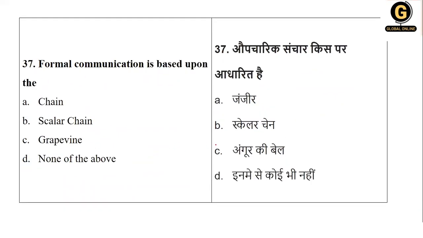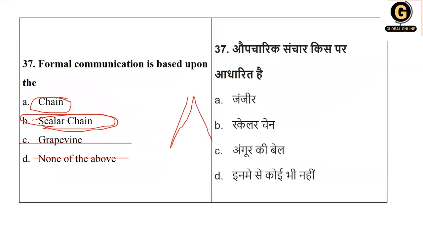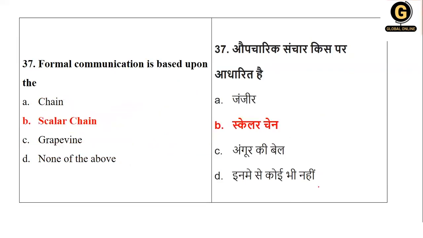Okay. Formal communication is based on what? Here we are talking about formal communication, which is business communication, a professional communication. It's based on the scalar chain. Grapevine will not be an option, it's informal. None of the above is not an option. So basically, if it is formal, it has to be. I have shown you the example of scalar chain and gangplank. As I told you, when you have to talk to your boss, it has to be very formal, one by one, step by step. It is called what? It is none other than scalar chain. So your option number B is the right option.